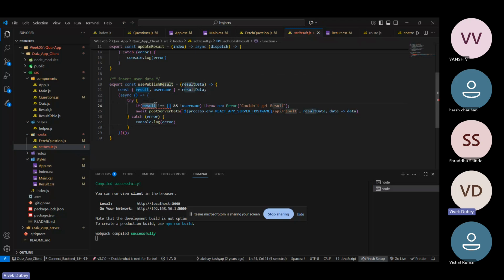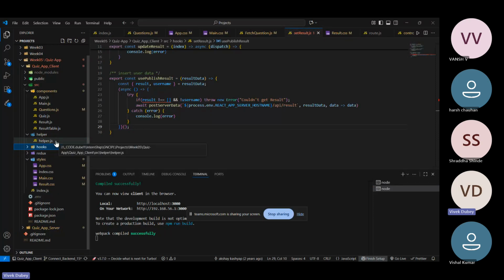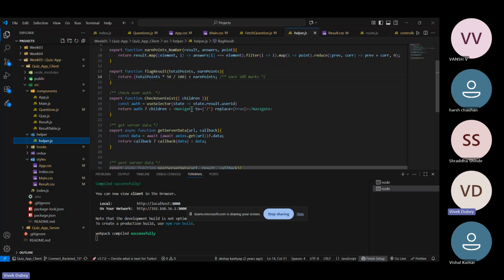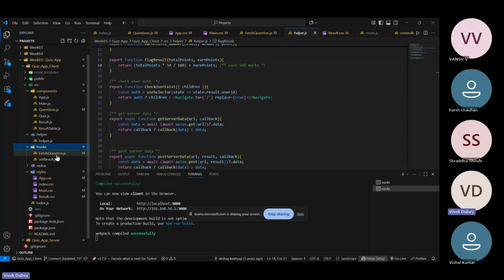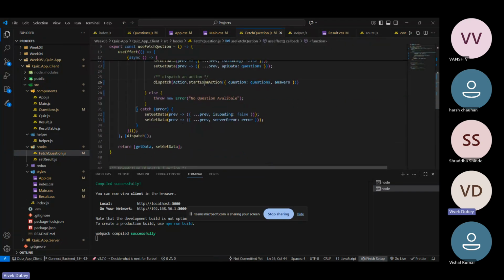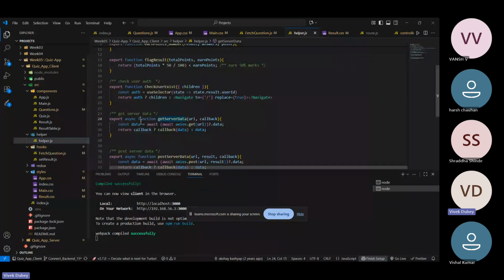So here, if there is no result and username, it will throw an error. I have used an array here because the result table is a complete array, and we are pushing all the users and all the details of the users into an array only. Okay. Then this is the hook, and this is the helper.js. This has all the hooks that are being created here, like get server data and start exam, move to next section, etc. So all these functions are created here.